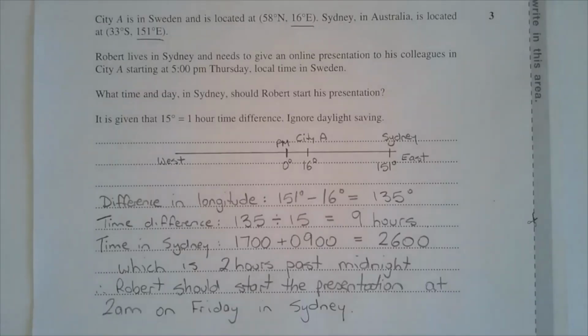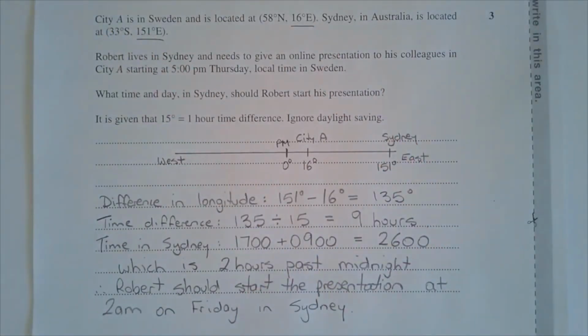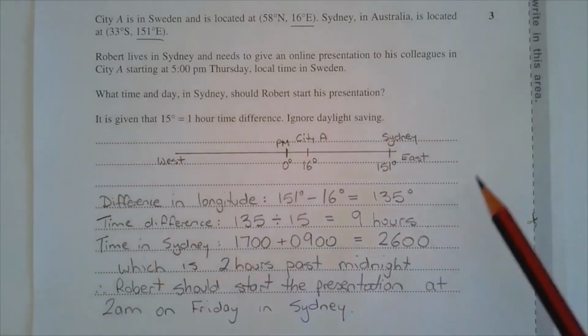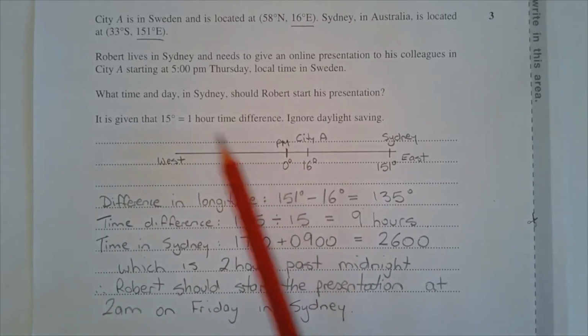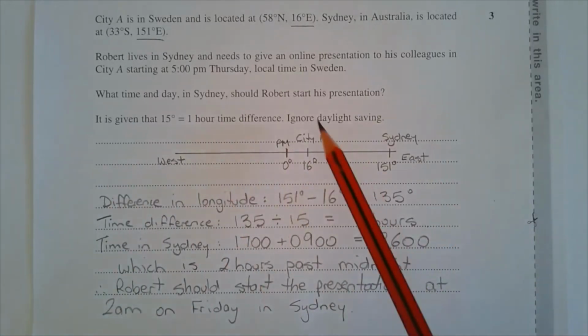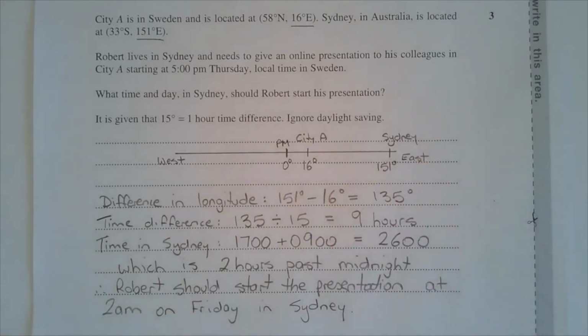The time difference between two locations is based on the difference in their longitudes, not their latitudes. So we'll consider the longitudes of City A and Sydney. The longitude of City A is 16 degrees east, and the longitude of Sydney is 151 degrees east. And the further east a location, the further ahead in time it is compared to any locations to the left of it or to the west. This can be visualized on a number line where 0 degrees represents the longitude of the prime meridian. West is to the left, east is to the right. City A is 16 degrees east and Sydney is 151 degrees east.